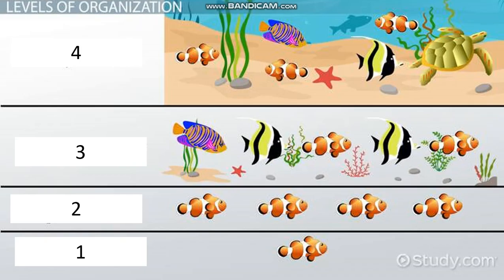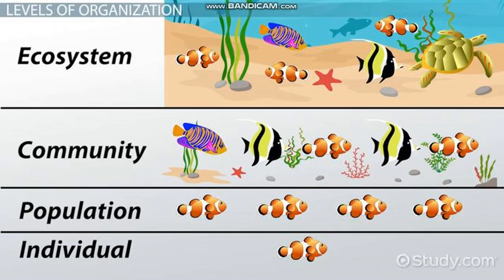Now let's identify the first picture. In picture number 1 there is a lone fish. What would we call it? Number 2 is the same kind of fishes in the same place. Think about it, what could it be? Number 3 is different kinds of fishes in the same place. Number 4 is these fishes with their non-living environment, with water and sand. Let's see what the answers are.